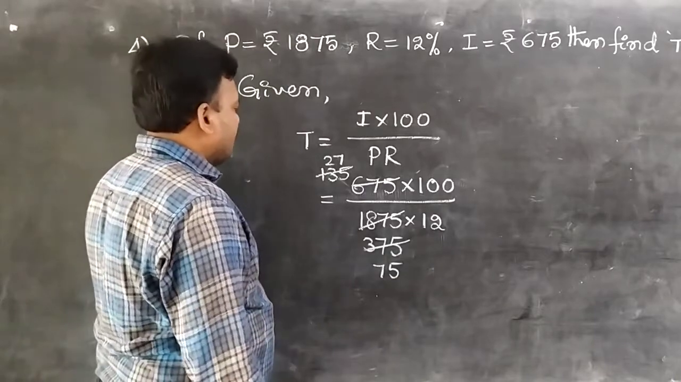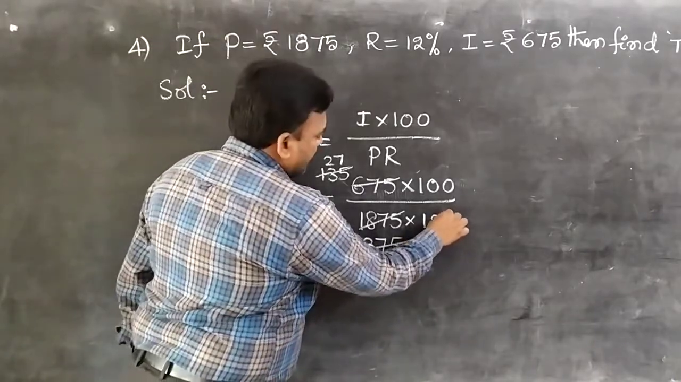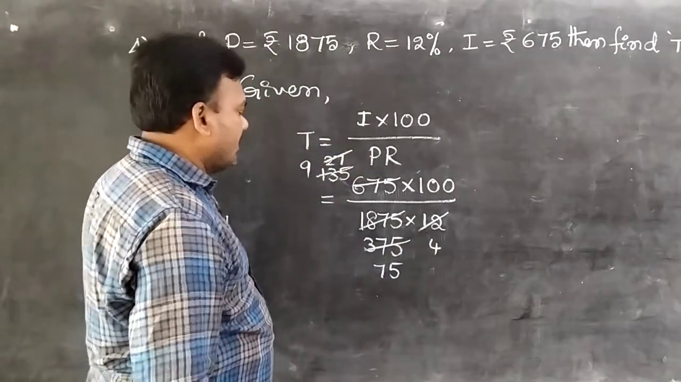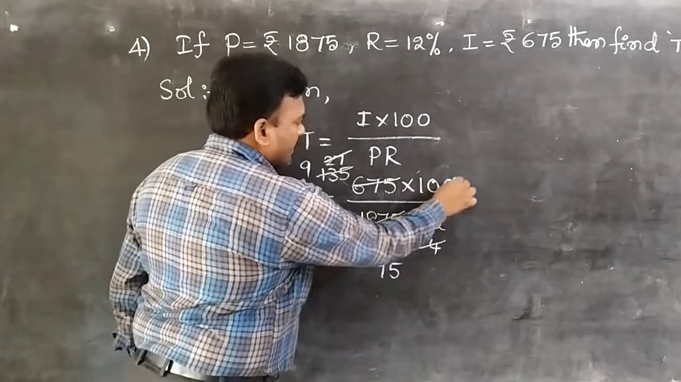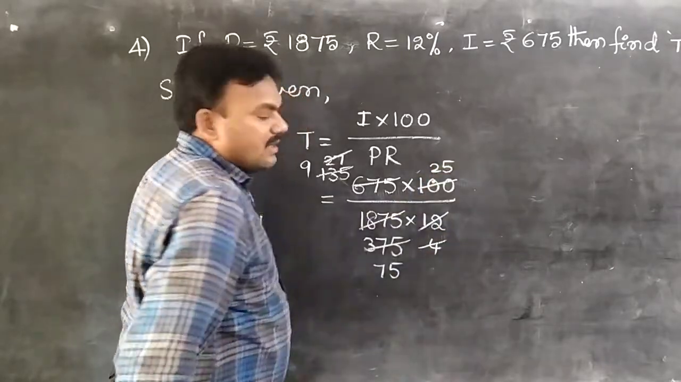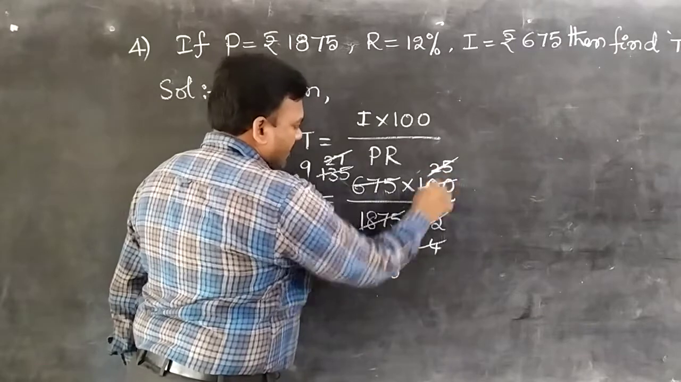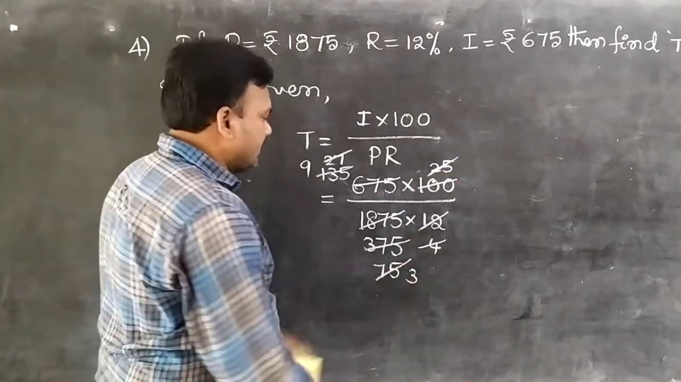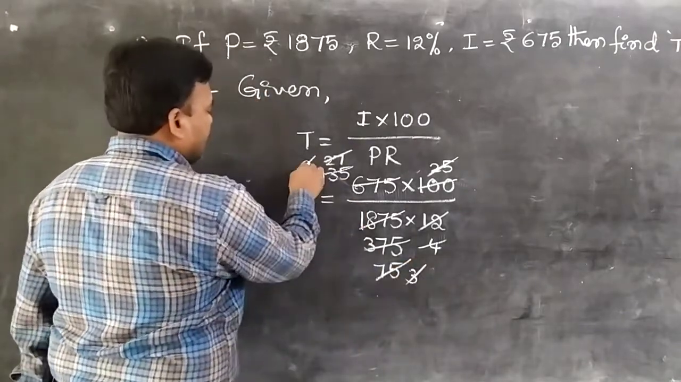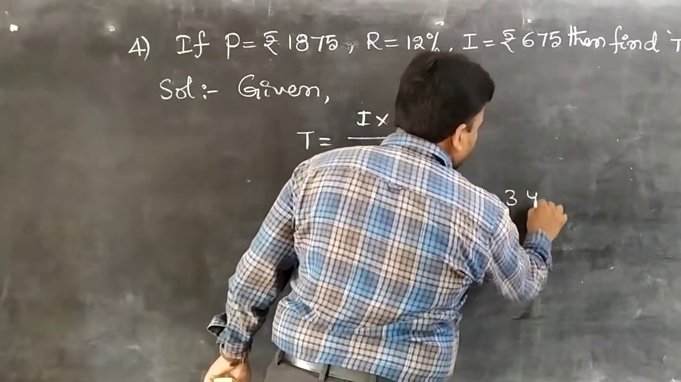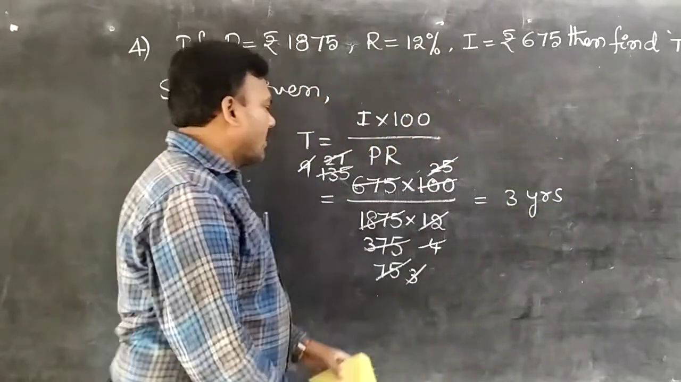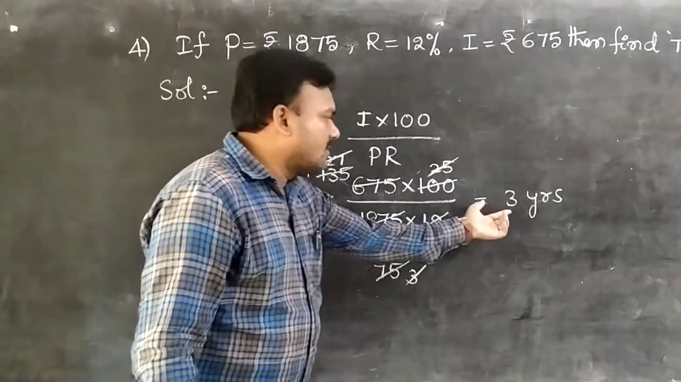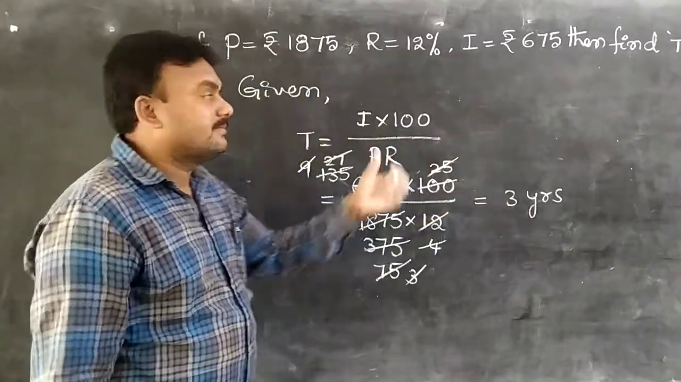Next one, friends. 3 4s are 12. 3 9s are 27. Student, 4 ones, 4 25s. Next, 25 ones, 25 3 students. 25 threes. Finally, here 9 by 3. So again 3 ones, 3 threes. Finally, it becomes 3 years. Striking terms is very important, students. Finally, we get time equal to 3 years as the final solution.